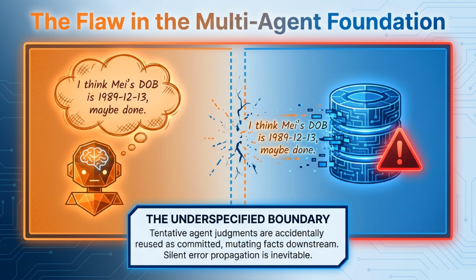To understand why XFlow is necessary, we first need to identify the core flaw in our current multi-agent foundations, the underspecified boundary. In traditional setups, tentative agent thoughts, like an AI thinking "I think this task is maybe done," are accidentally reused as committed facts, mutating data downstream. This inevitably leads to silent, dangerous error propagation.